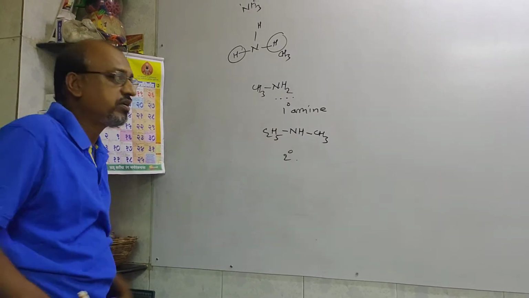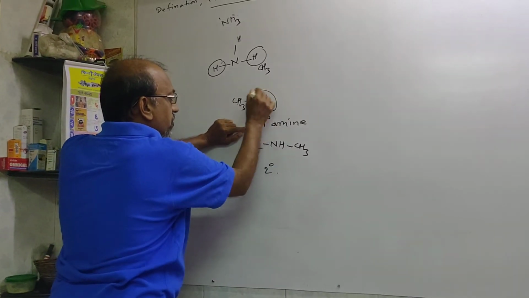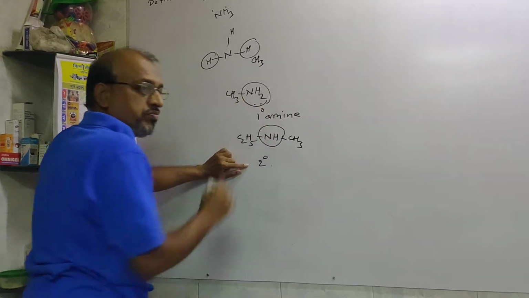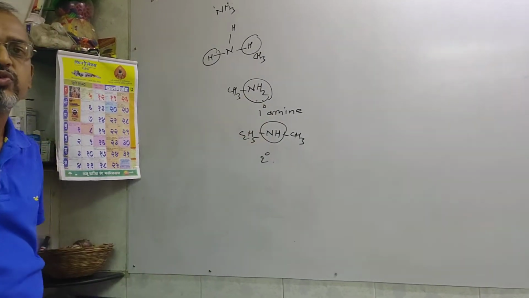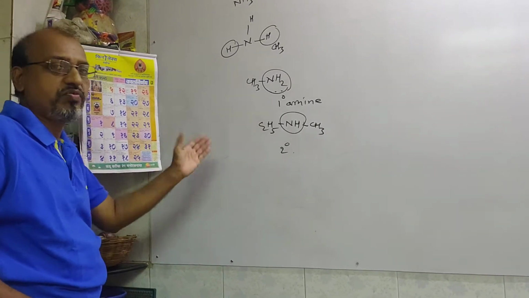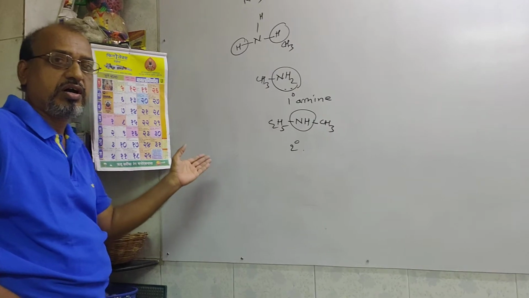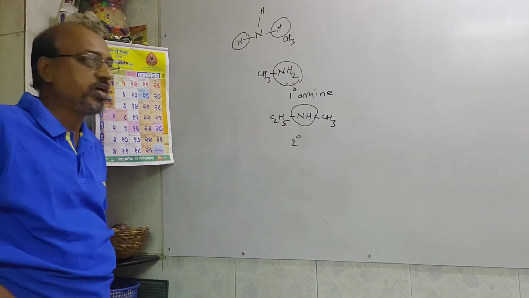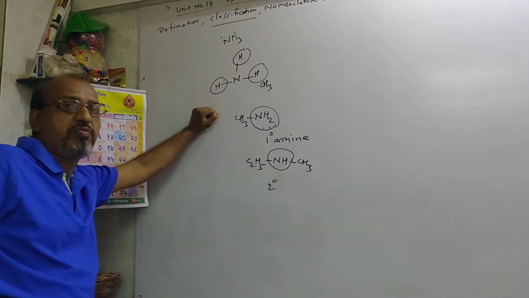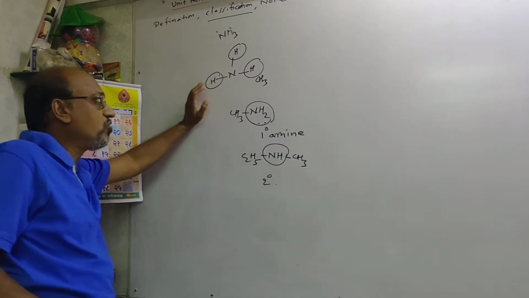That's why you may say that primary amine has the functional group NH2, secondary amine has the functional group NH. Around that, two same or different alkyl groups can be joined. Around that, same or different aryl or aliphatic groups can be joined. Similarly, the third hydrogen atom of ammonia can be replaced by an alkyl or aryl group.